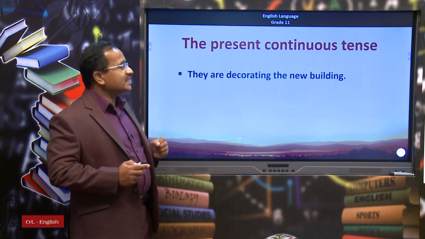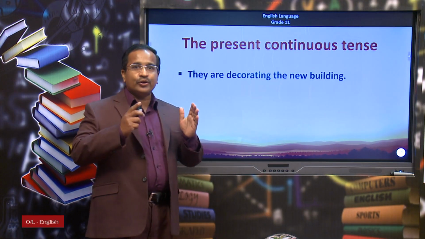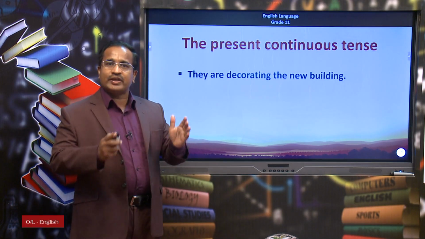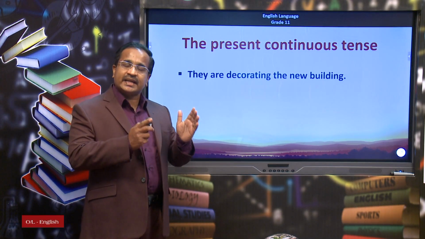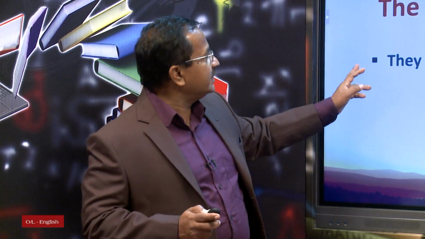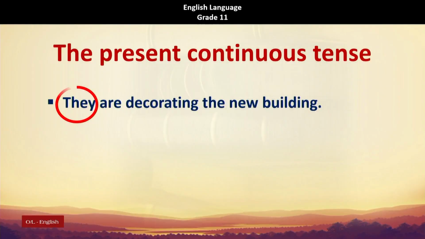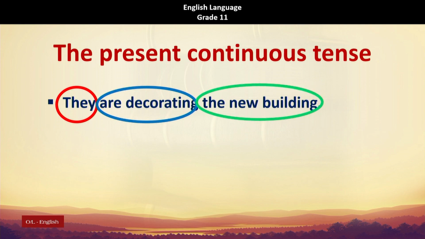Let us have a look at the next. The present continuous tense. In this slide, we are going to discuss how we can convert a sentence that is in the present continuous form into the passive voice. Let us see. They are decorating the new building. They is the subject, are decorating is the verb, the new building is the object.